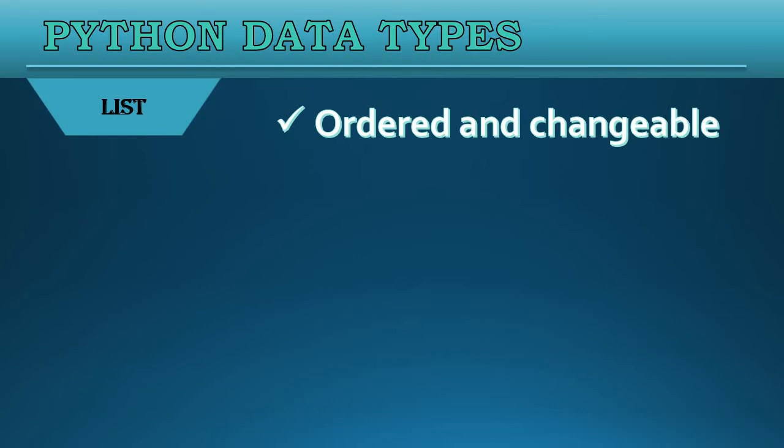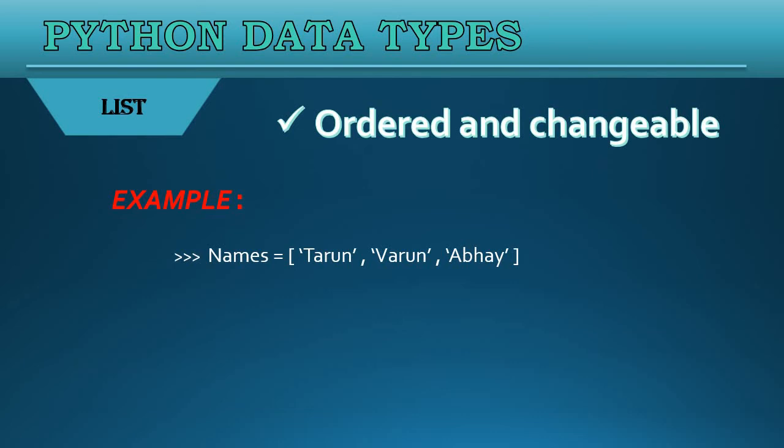As you have learned in strings, we cannot change the string. In a list, we can change the list elements. Now let's see examples of it.